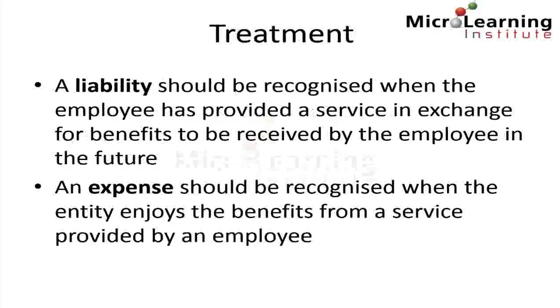The treatment for a defined benefit pension plan under IAS 19 states that a liability should be recognized when the employee has provided a service in exchange for benefits to be received by the employee in the future. It also states that an expense should be recognized when the entity enjoys the benefits from the service provided by an employee.